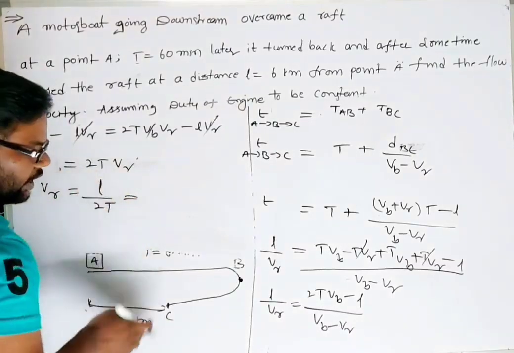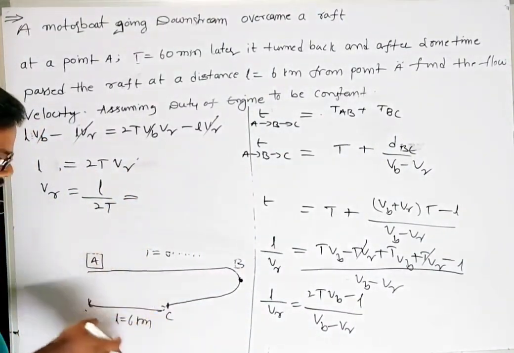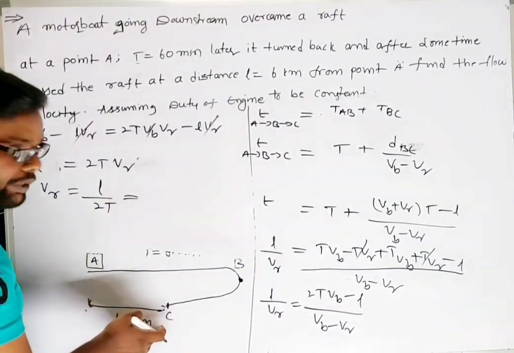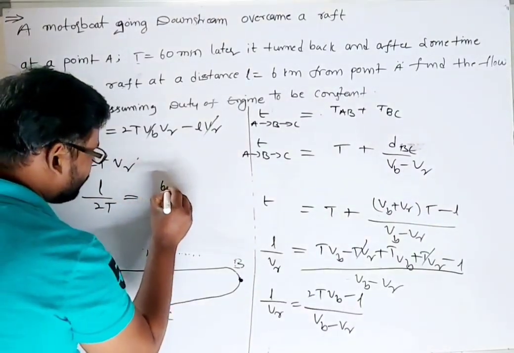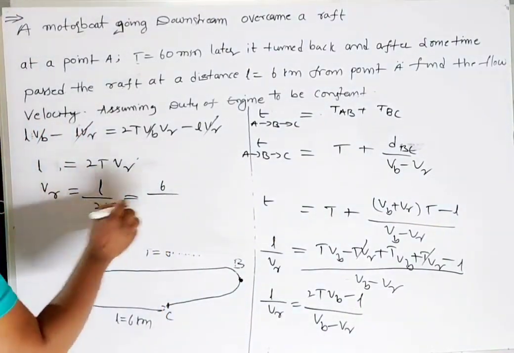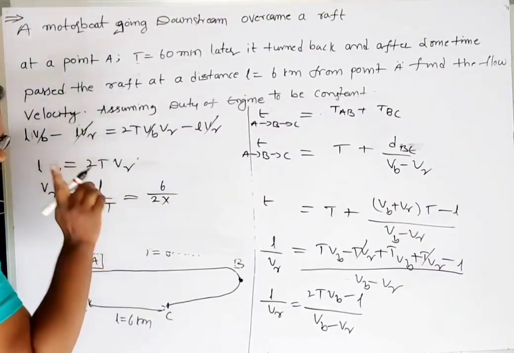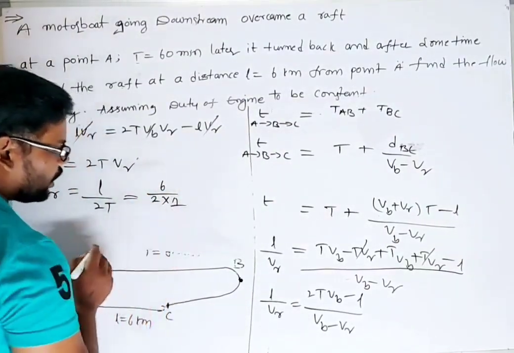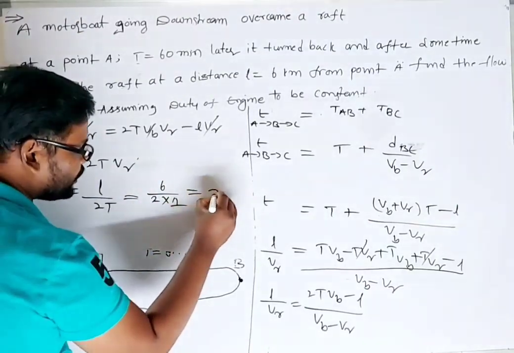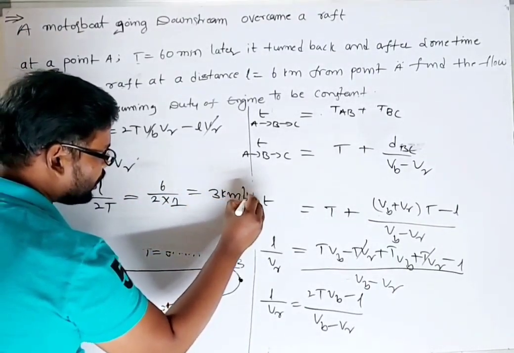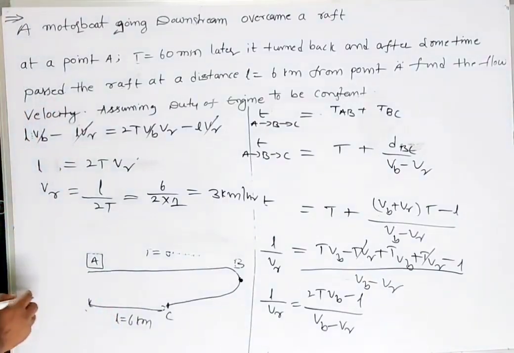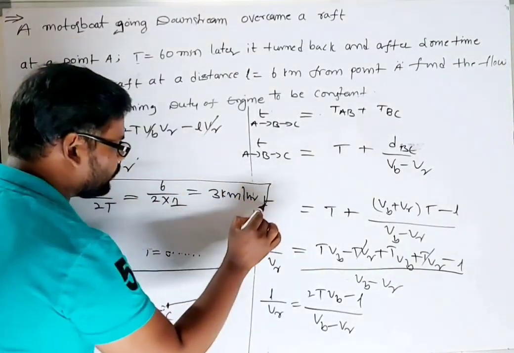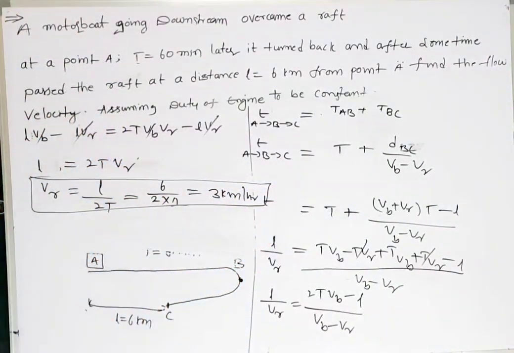In the question itself we have L is equal to 6 kilometers, so 6 kilometers we can write, and 2 into T means 2 into 60 minutes. 60 minutes means 1 hour. So 6 by 2 means that is 3 kilometers per hour. So this is the stream velocity, isn't it?